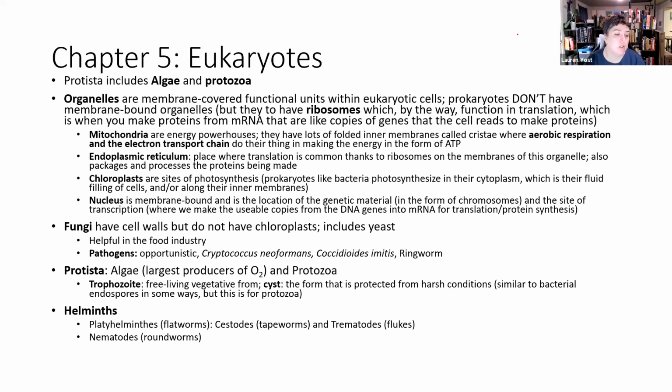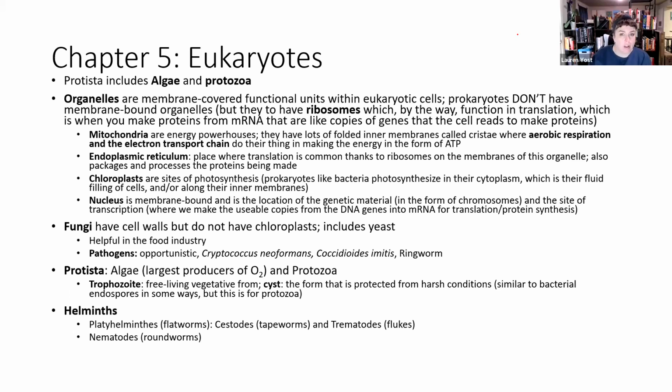Moving on to protista. The protists are going to include algae. These are the largest oxygen producers on the planet. Most of the world's oxygen is being produced through photosynthesis by algae, microorganisms. Protozoa as well. We've talked a little bit about the protozoa, the malaria and all that. The protozoa can have two forms. Not all of them have two forms, but they can.